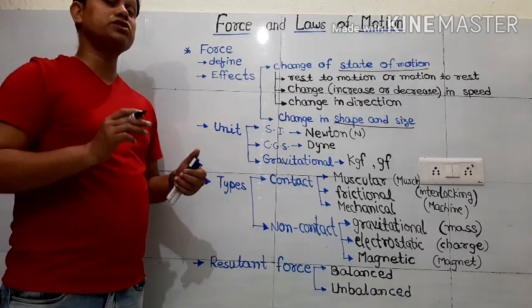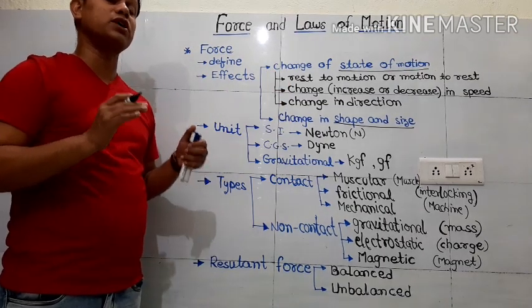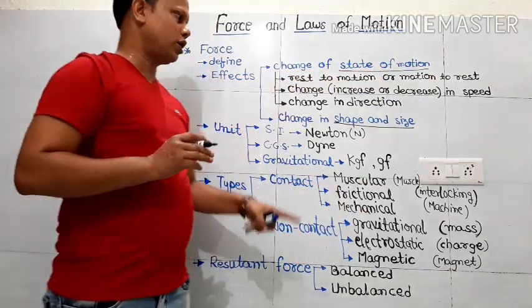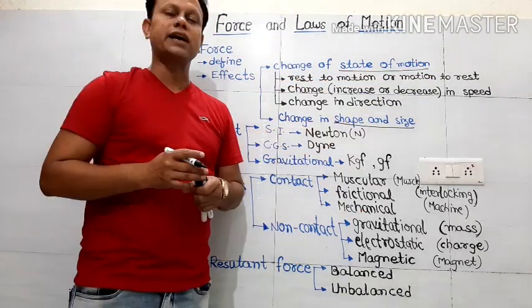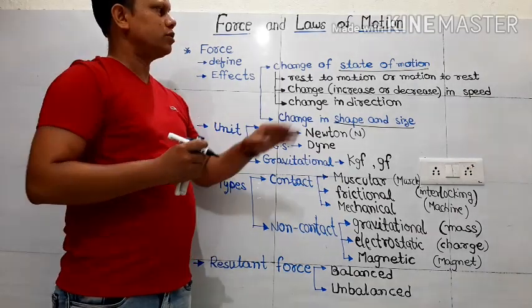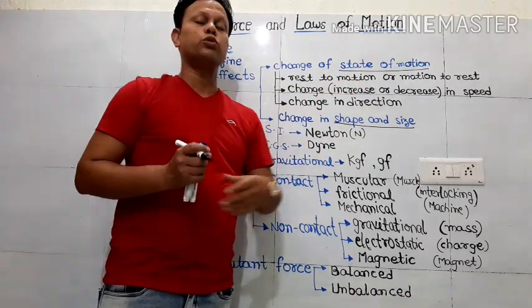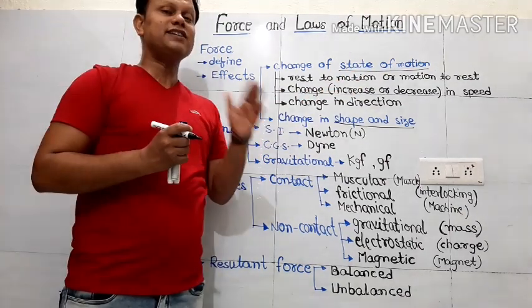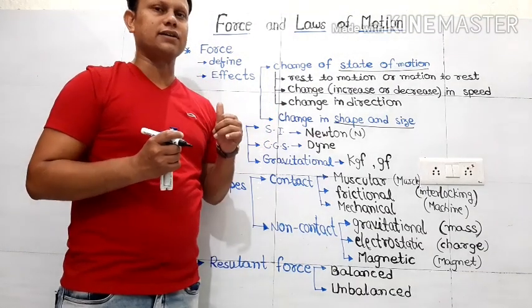So that means force is very responsible for bringing change. Now what kind of change? Either change of state of motion or change in shape and size. So we'll go through them one by one. Now to understand the change of state of motion, we'll have to divide this change under three different categories.